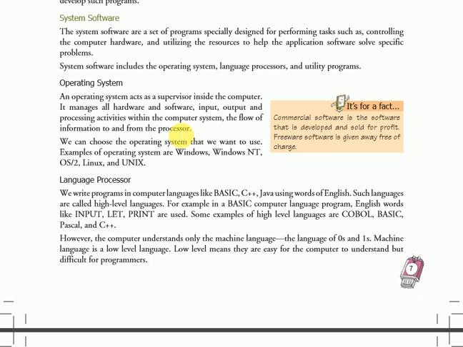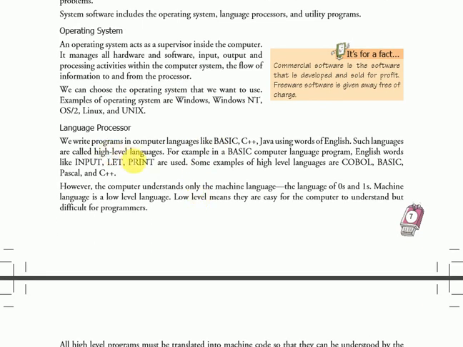So what is an operating system? An operating system is a type of software that is used inside the computer and it works like a supervisor. It manages the hardware and the software of the computer. Without an operating system you cannot manage your computer. The operating system is the main part of your computer system. It is software.